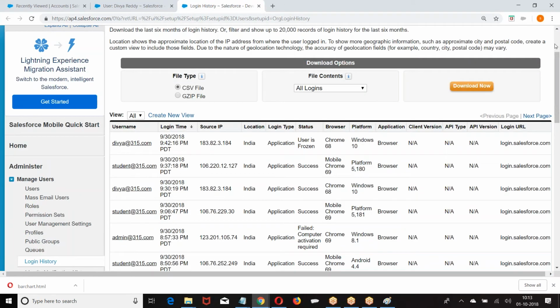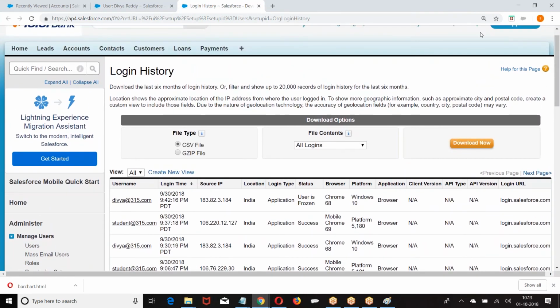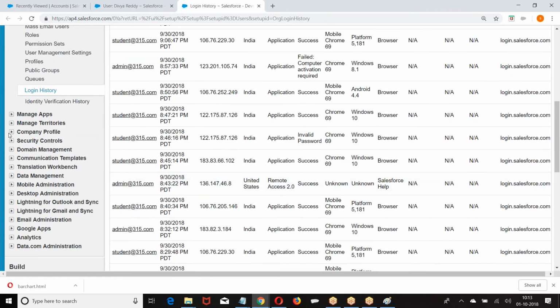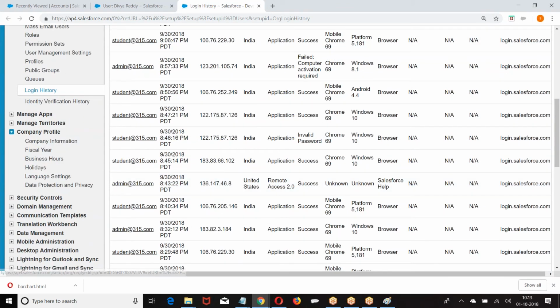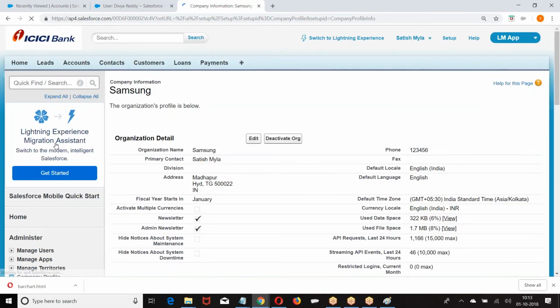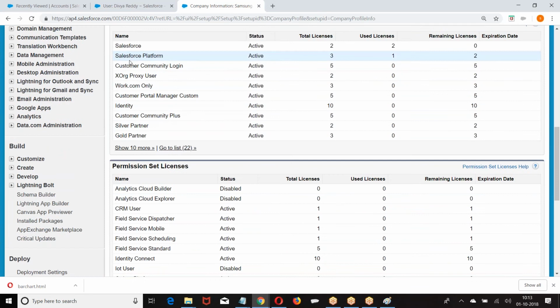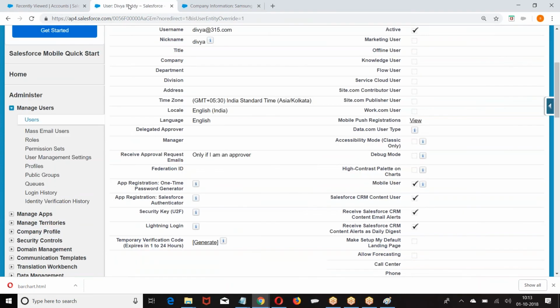Now, how do you know about licenses? Go back to Setup, Company Profile, Company Information. Salesforce platform: how many of them are used? Out of 3, 1 is used. For whom did I give it? I gave this profile for Divya. Right? So the license is still with Divya only.